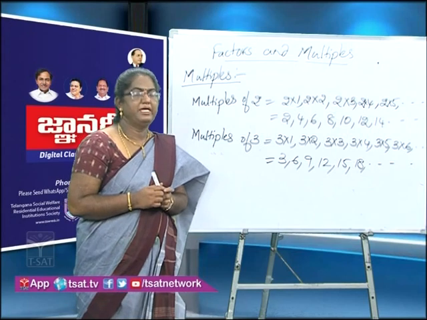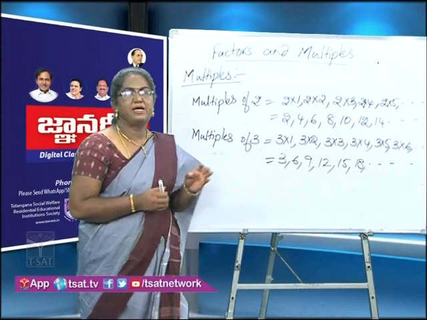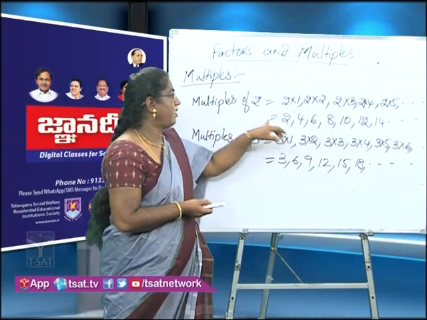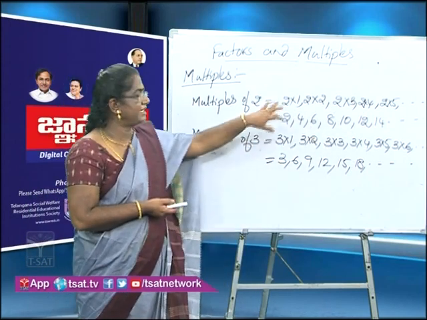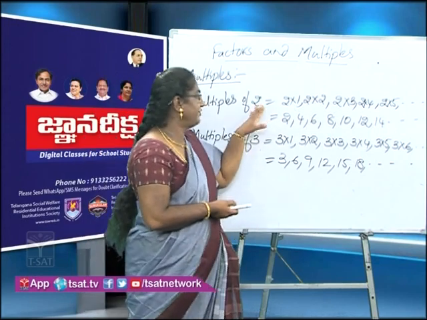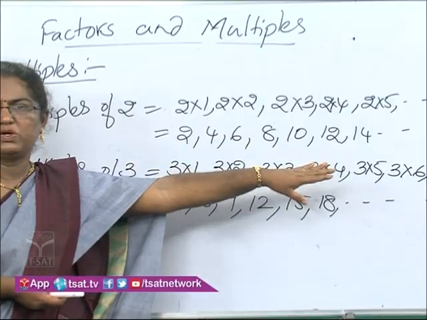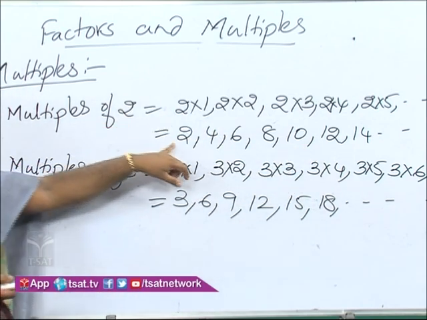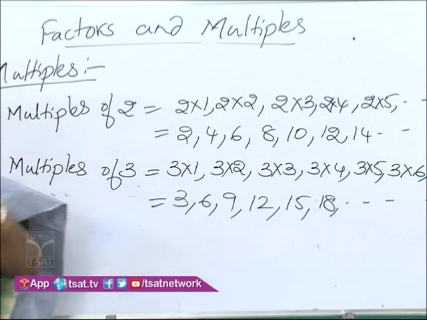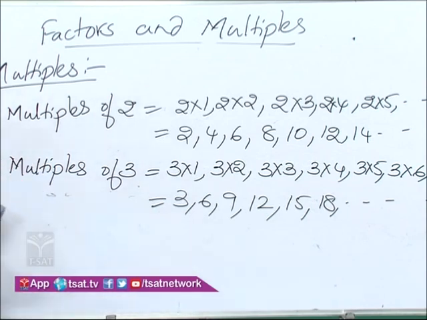Now let us discuss some properties of multiples. If you observe here, all the multiples are bigger than or equal to the given number. If you see multiples of 2: 2, 4, 6, 8, 10 and so on, all are bigger than 2, and 2 is equal to 2. So multiples of a given number are always bigger than or equal to the given number.